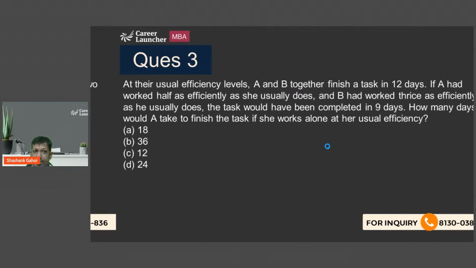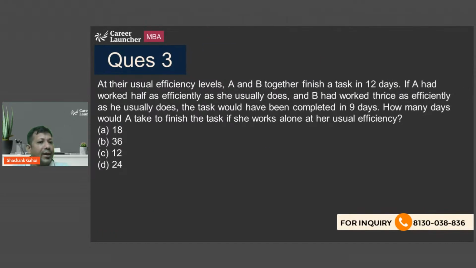What does it say? At their usual efficiency levels, A and B together finish a job in 12 days. If A had worked half as efficiently as she does, and B had worked thrice as efficiently as he usually does, the task would have been completed in 9 days. In how many days will A finish the job if she is working at her usual efficiency?